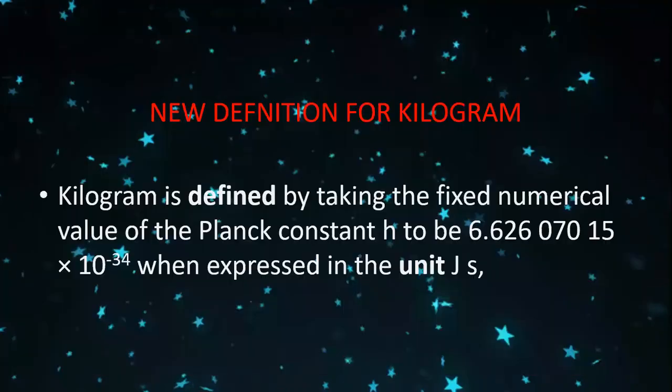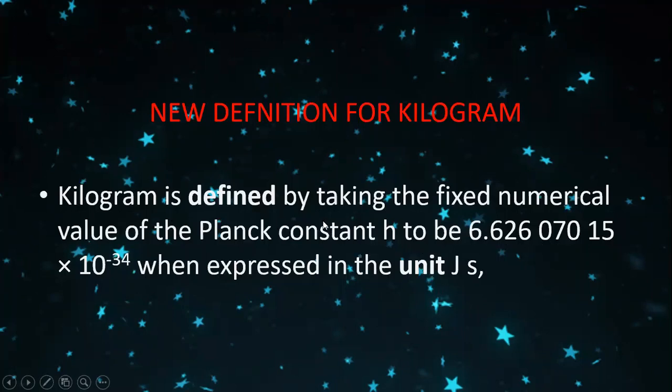Now there is a new definition for kilogram. It's accepted from 2019. This definition is based on Planck's constant. So the kilogram is defined by taking the fixed numerical value of the Planck's constant h to be 6.62607015 into 10 raised to minus 34 when expressed in the unit of joule second.